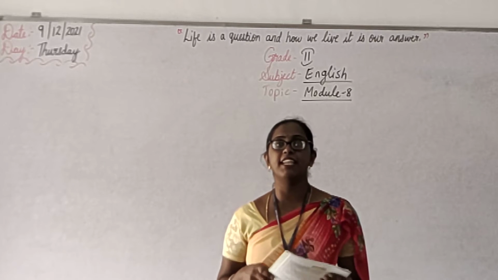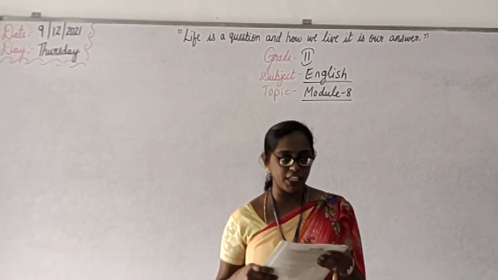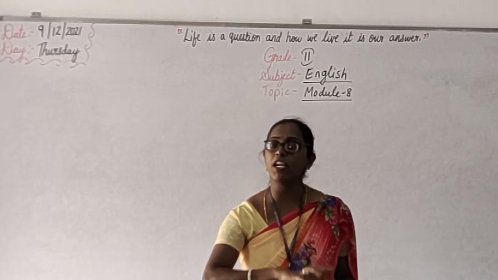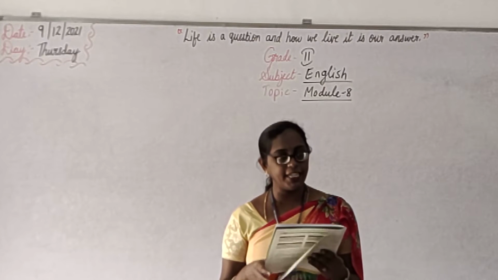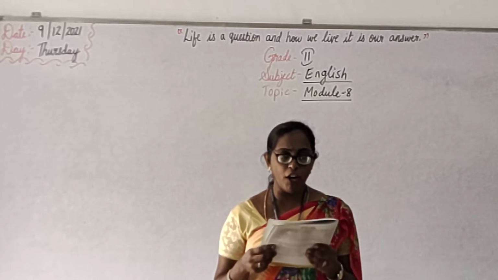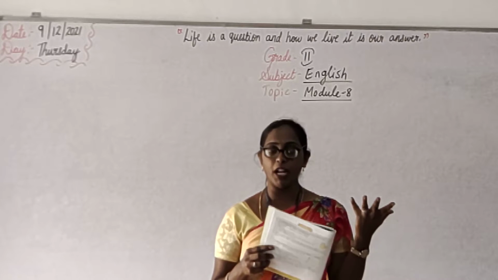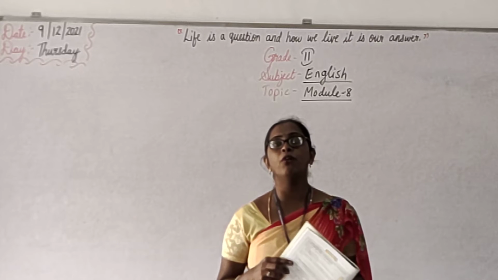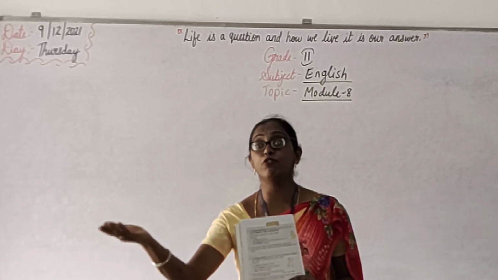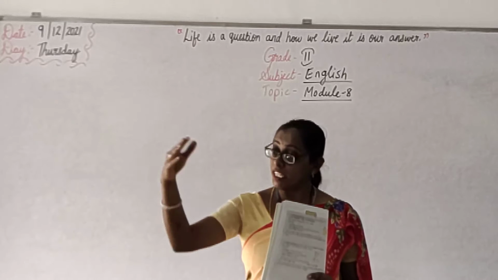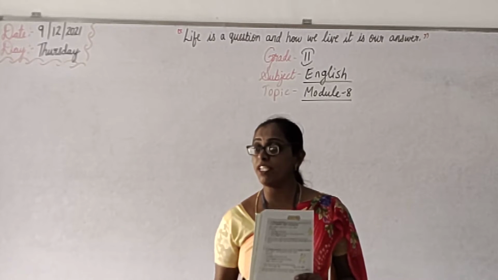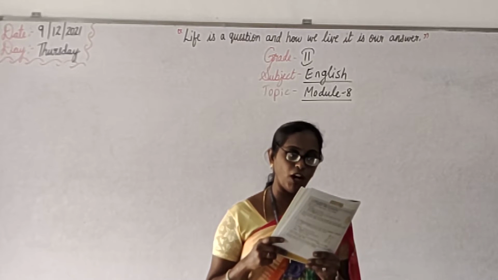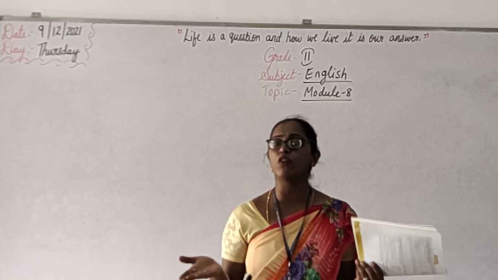Simple future tense. Next, what do we have? Simple future tense. Read what Mona and Lena are talking about. Let us see what they are talking about. Mona is telling Lena, "Lena, what will you do tomorrow?" They are asking about the future tense. Tomorrow means it is going to come, right? So it is the future. She is asking, what will you do tomorrow? Tomorrow what are you going to do?